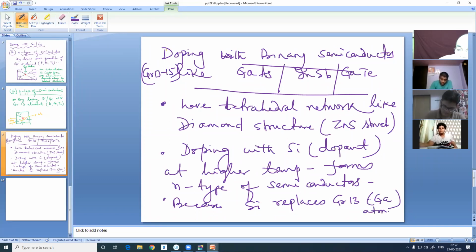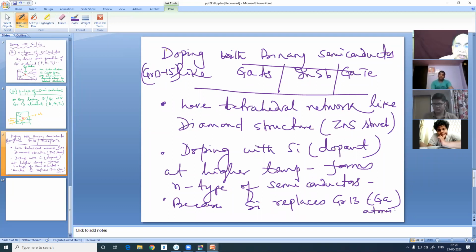As a result, one extra electron is set free. Silicon has 4 electrons, gallium has 3 electrons, so one extra electron will remain free to behave as an N type of semiconductor. That happens at high temperature applications.